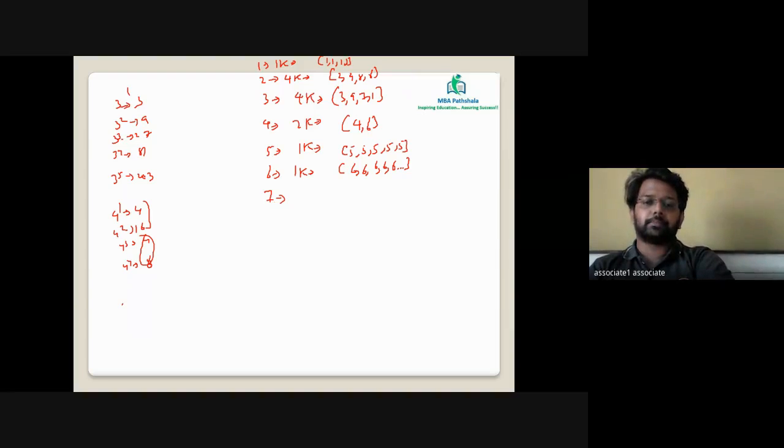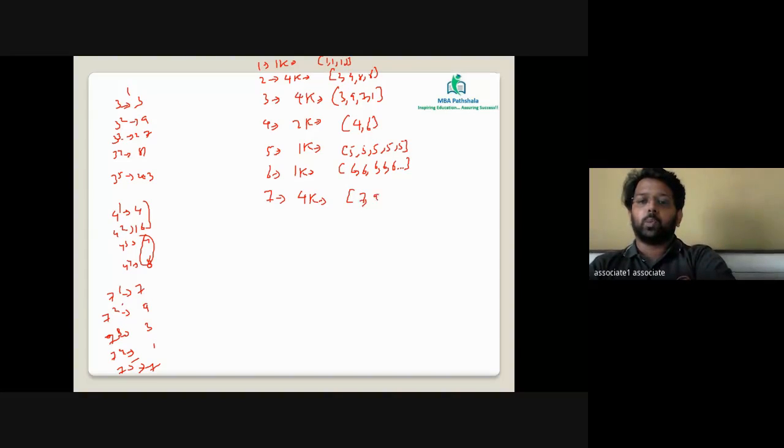Next is 7. 7 raised to 1 is 7. 7 square is 49. The last value is 9. 7 cube is 343. 7 raised to 4 is 2401. Last value is 1. 7 raised to 5 is again going to end in 7. So we have 4 unique values again. So we say 7 has a cyclicity of 4K, where the values are 7, 9, 3, 1.